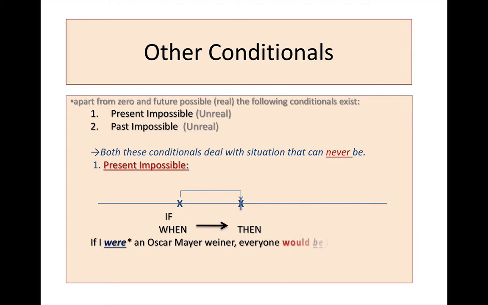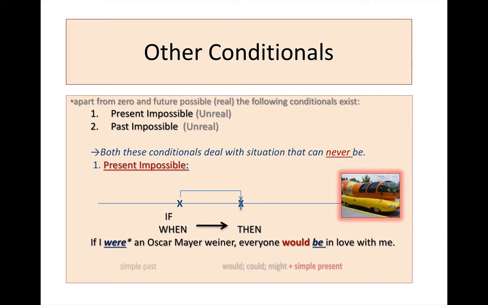So here's an example. This comes from an old ad for Oscar Mayer wieners, which are hot dogs. And they had a song that said, "If I were an Oscar Mayer wiener, if I were a hot dog, everyone would be in love with me." And as you can see, the first verb, were, is in the simple past tense, in the if clause or the when clause. And the second part has the present tense be following the word would.